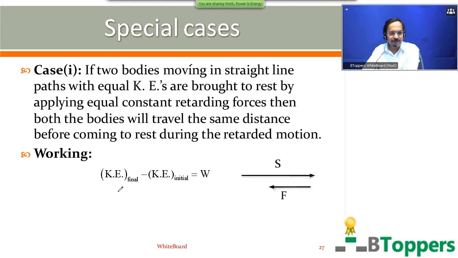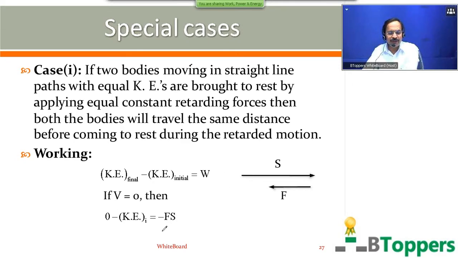From the work energy theorem we can write the change in the kinetic energy. That means final kinetic energy of the body minus initial kinetic energy of the body is equal to the work done by the external force on the body. If the final velocity is 0, then the final kinetic energy is 0. We can put KE final equal to 0 on the left side.